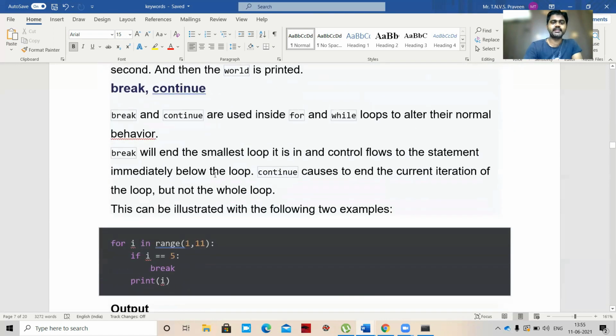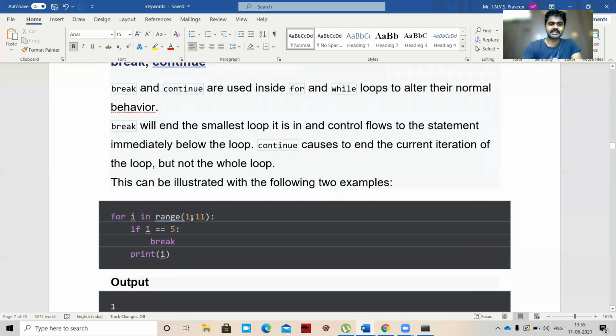Next, break and continue. Break and continue are used inside for and while loops to alter the normal behavior. Break will end the smallest loop it is in, and control flows to the statement immediately below the loop. What about continue? Continue causes the current iteration of the loop to end, but not the whole loop.